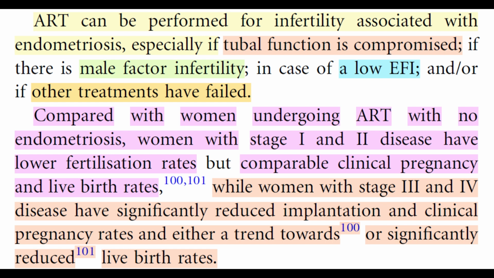Compared with women undergoing ART with no endometriosis, women with stage 1 and 2 disease have lower fertilization rates but comparable clinical pregnancy and live birth rates, while women with stage 3 and 4 disease have significantly reduced implantation and clinical pregnancy rates and either a trend towards or significantly reduced live birth rates.